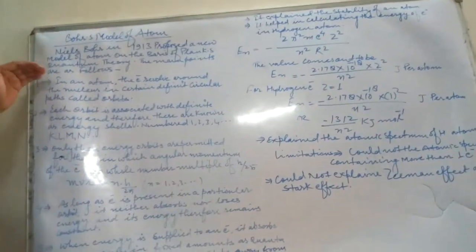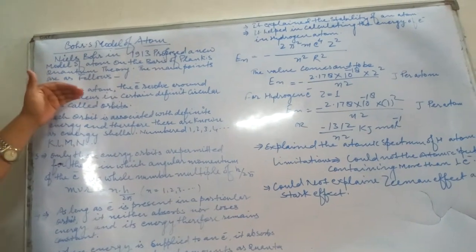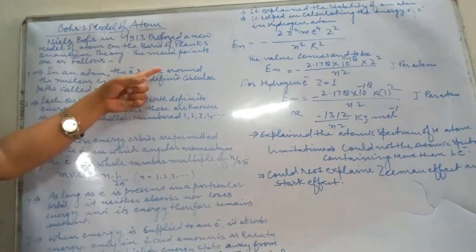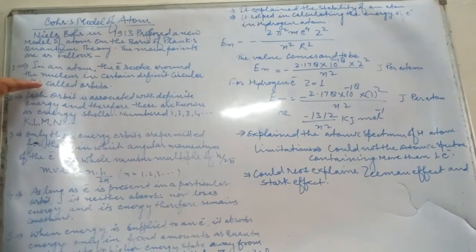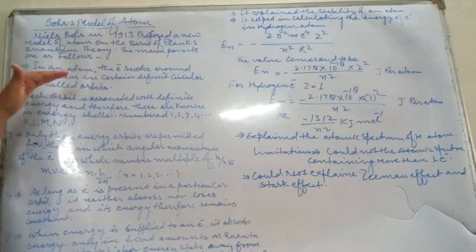This point is: in an atom, the electron revolves around the nucleus in certain definite circular paths, and that circular path is called orbit.